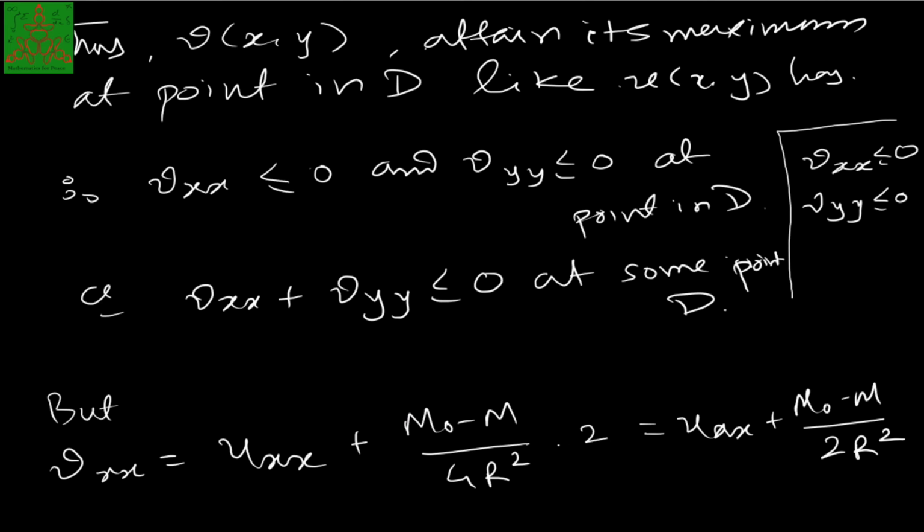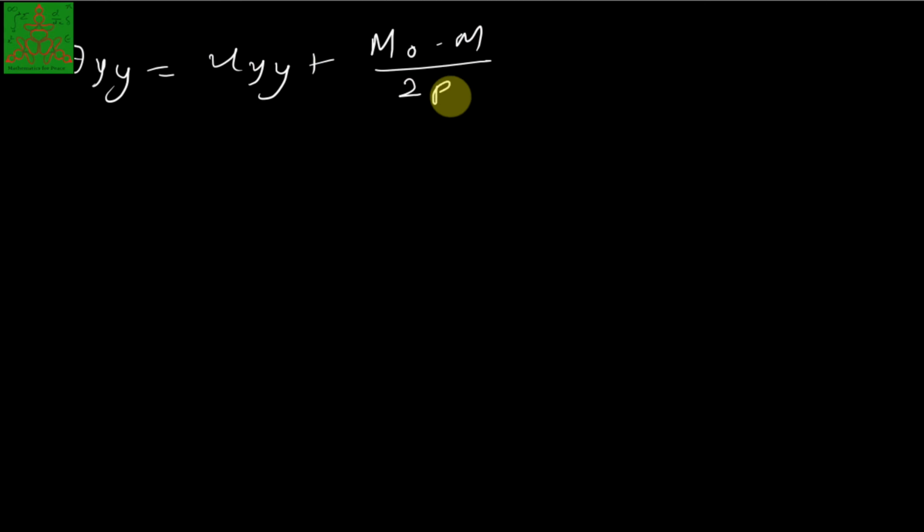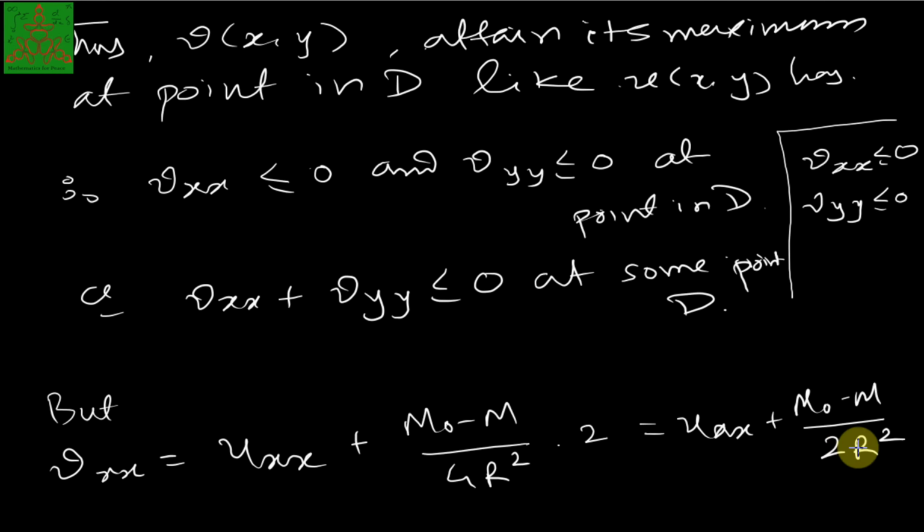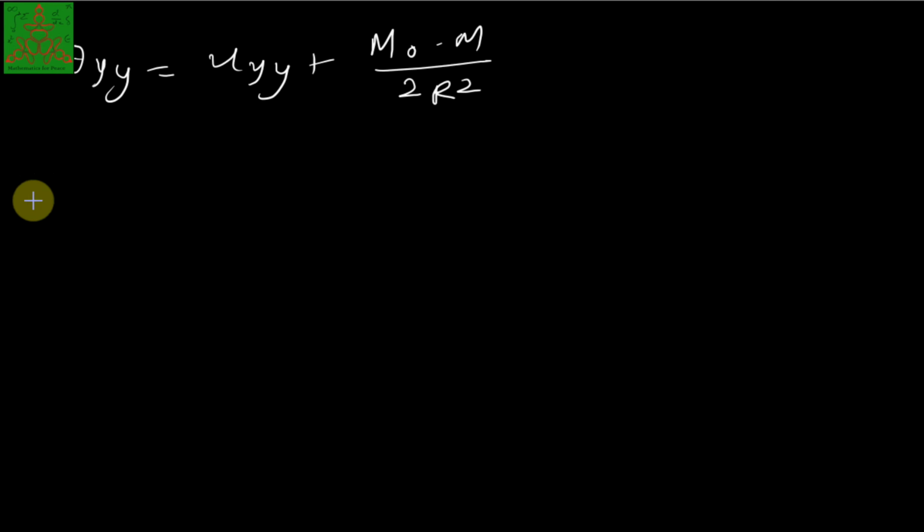Similarly, vyy will be uyy plus (m0 minus m) upon 2 r square, in the same manner.